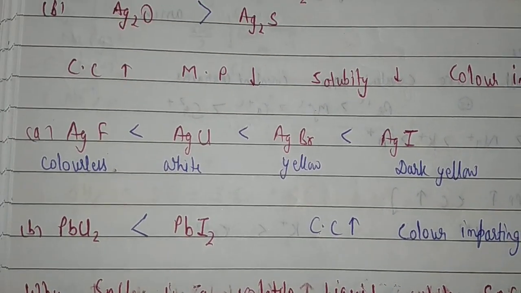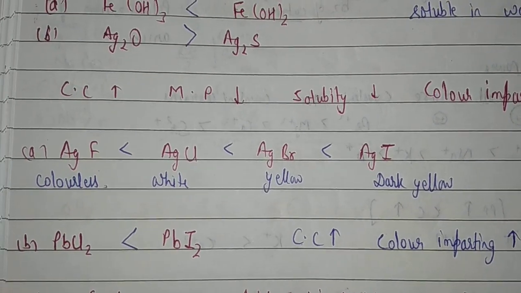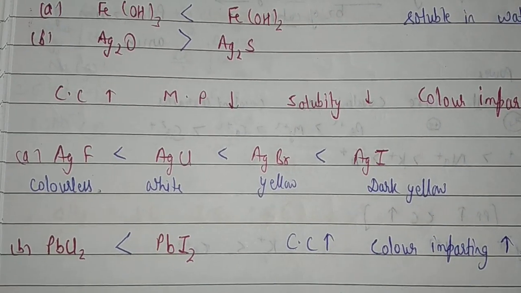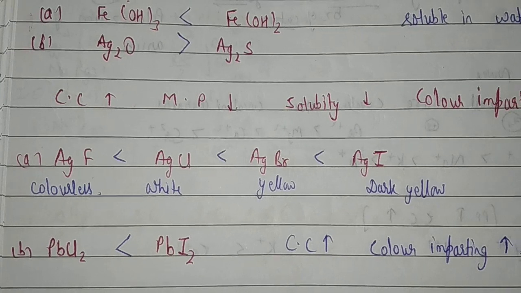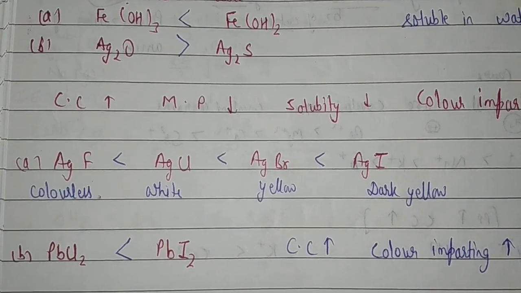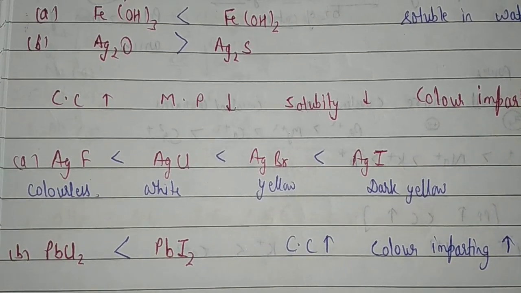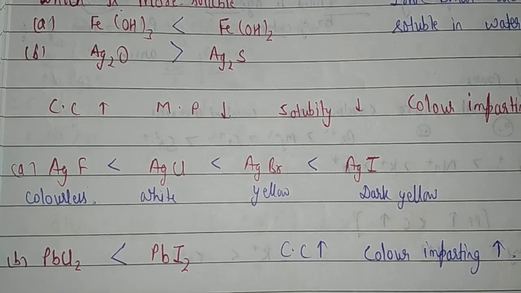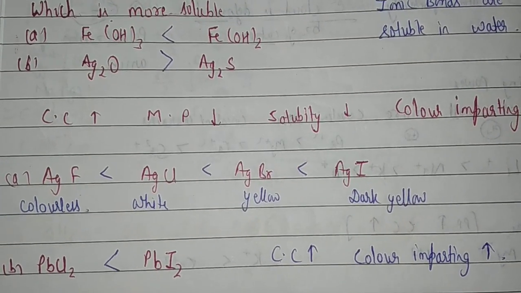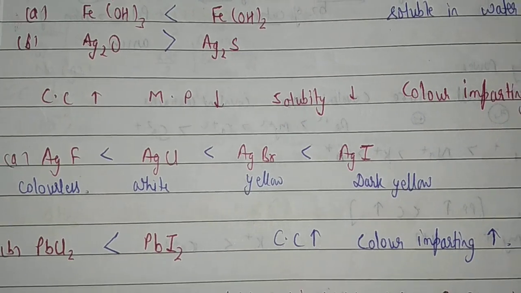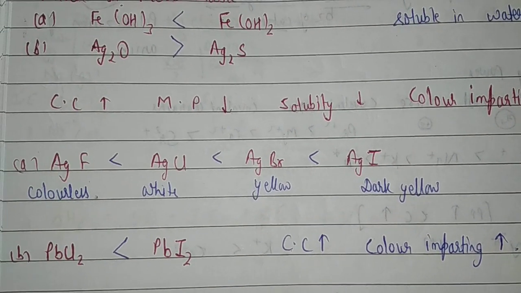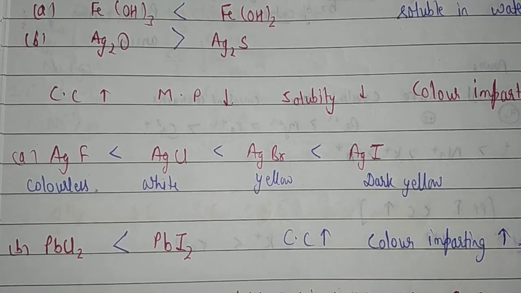Now, the color imparting nature of a compound increases when we have more covalent character. In case of PbCl2 and PbI2, iodine, which has more size, means more covalent character. Therefore, it is going to have more color imparting nature.